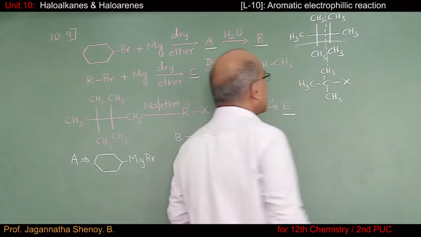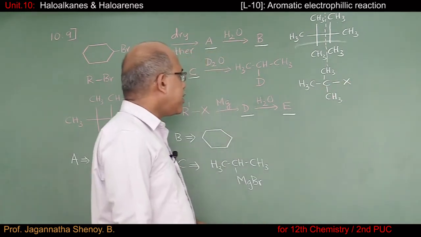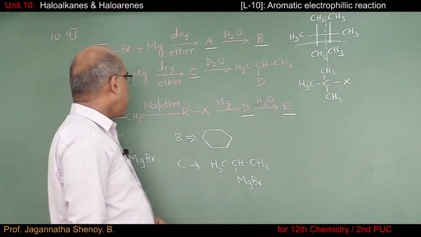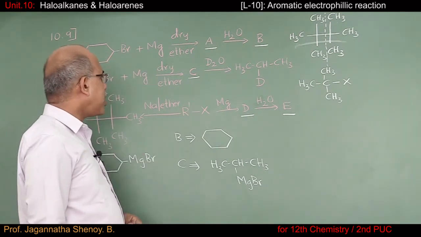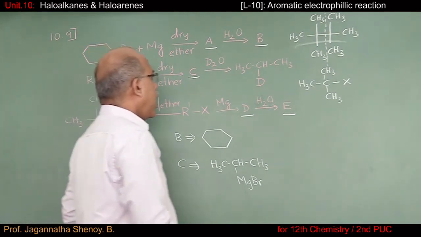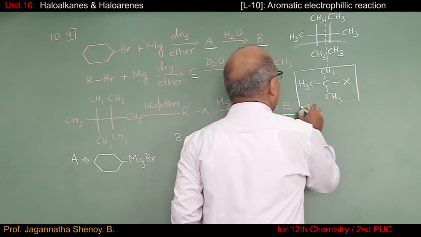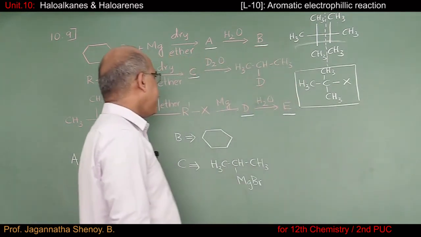I'll represent it as CH3C, CH3X. So halogen atom is not specified. So what should be R dash X then? You know, R dash X should be this molecule, tertiary butyl halide.